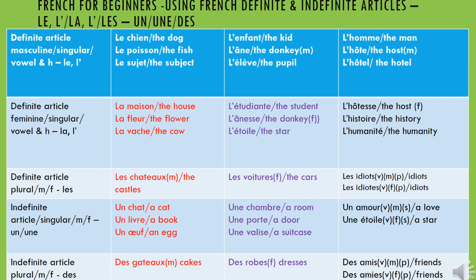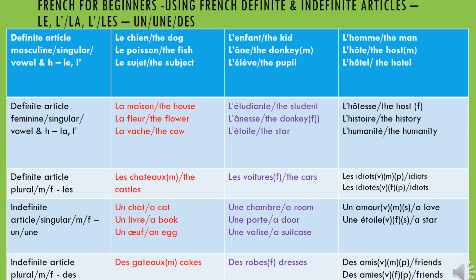So that is vowel. You will see in brackets I've put V, and then M, and then P. So V stands for vowel, M stands for masculine, P stands for plural. So here it means idiot in general. So les idiots. You join les idiots, and you repeat after me, les idiots.